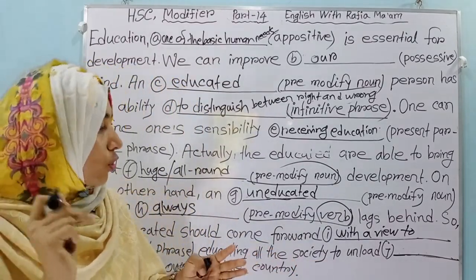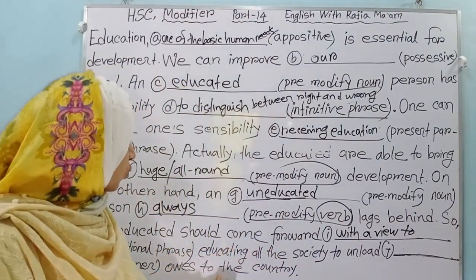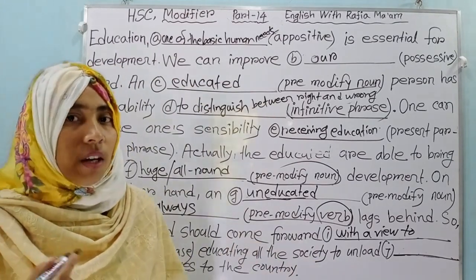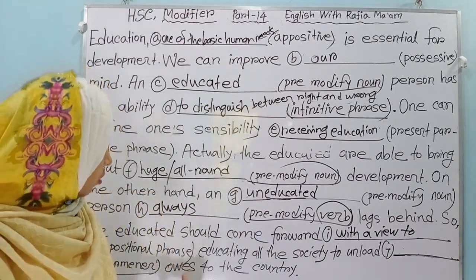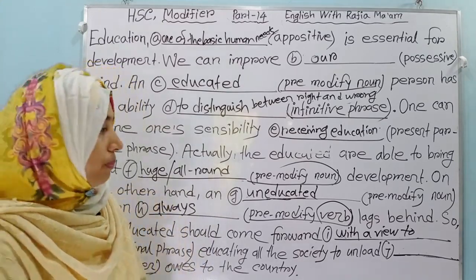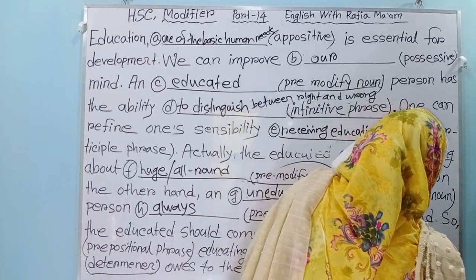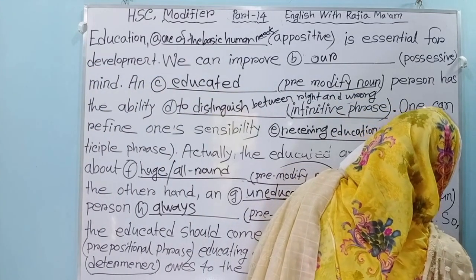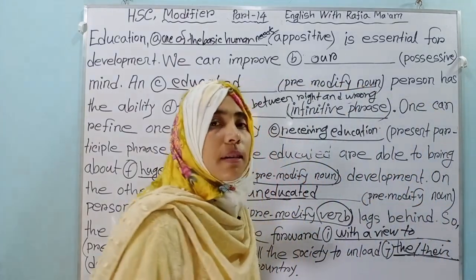To unload what? To unload the woes of the country. Here you see a determiner. That means you can use here "the woes," or you can also use "their woes." So you can use "the" or "their" as a determiner.